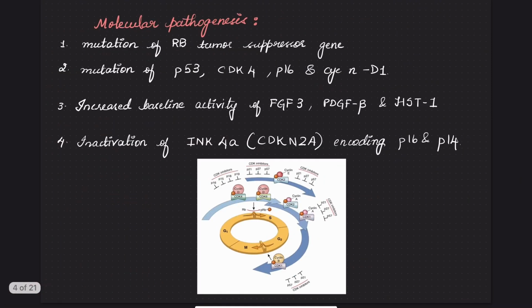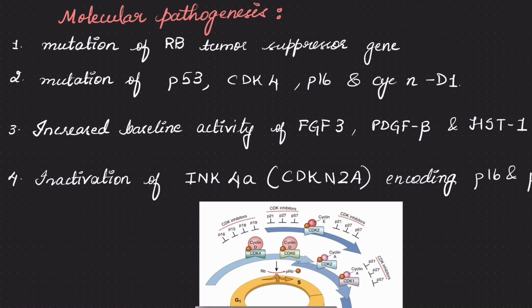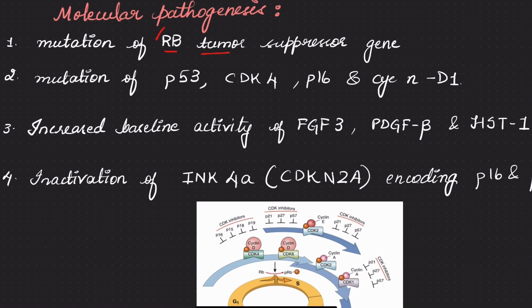Coming to the molecular pathogenesis, that means how does this cancer develop? As with any other malignancy, there are certain genes involved. For example, mutation of certain genes leads to uncontrolled cell growth. Those genes include the RB tumor suppressor gene. The RB gene is a tumor suppressor gene present on chromosome 13q14. When this tumor suppressor gene is mutated, the cell cycle gets unchecked.